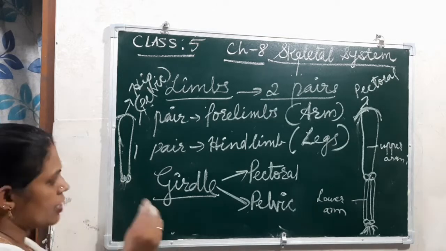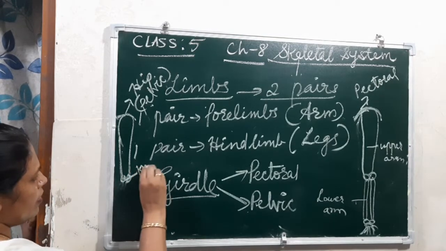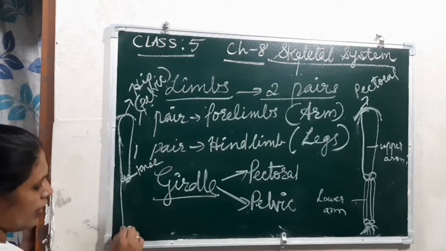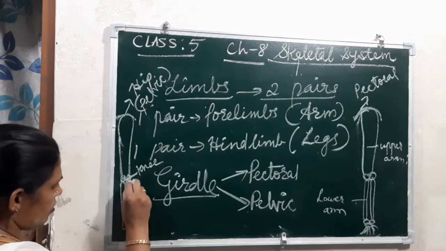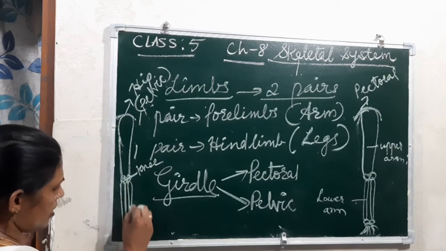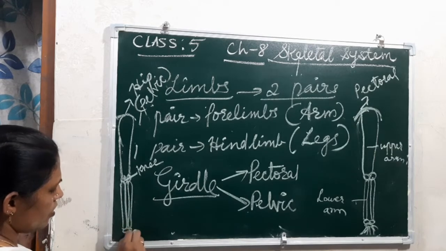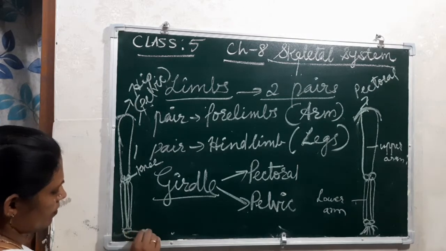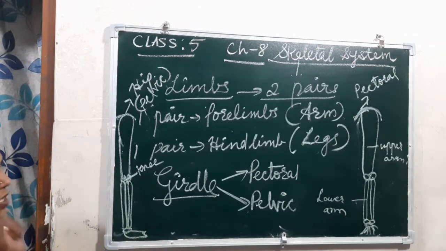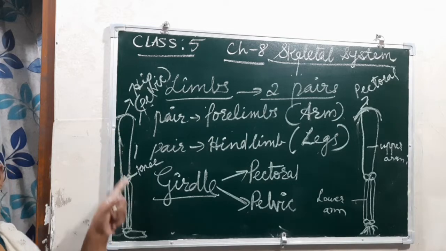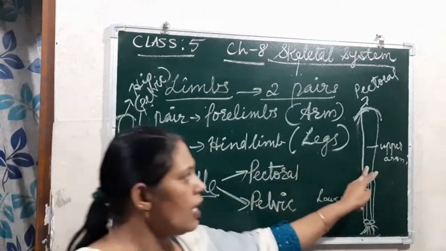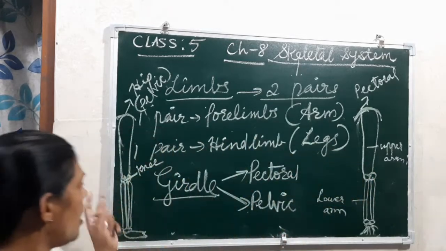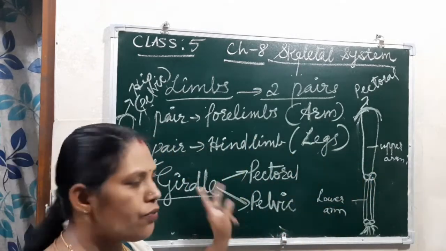The knee, our knees. Then from here, two more bones come. That is our lower leg. Then it joins with our foot. So clear? This is the leg and that is the hand. So this is the forelimb and this is the hind limb. Both of these understood.